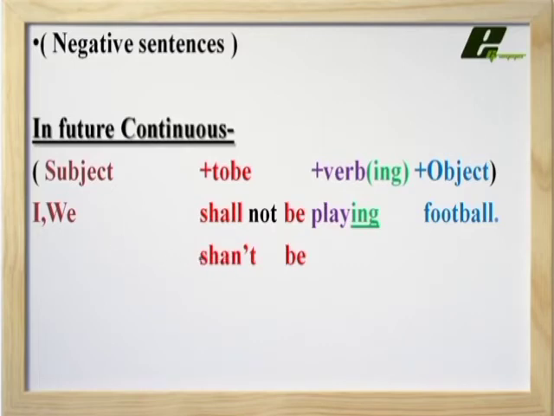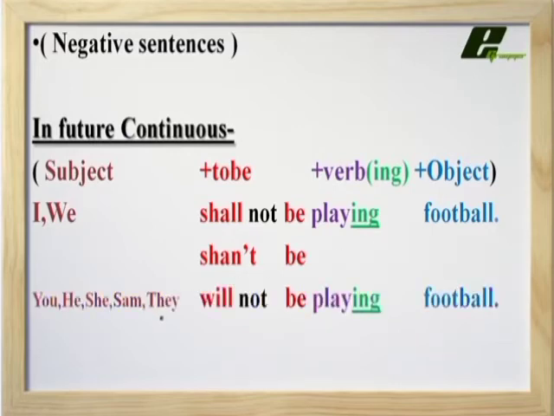So we can also write shan't in the place of shall not. We can write shan't be also. So we can say I shan't be playing football. Now the next sentence: you, he, she, Sam, they will not be playing football.